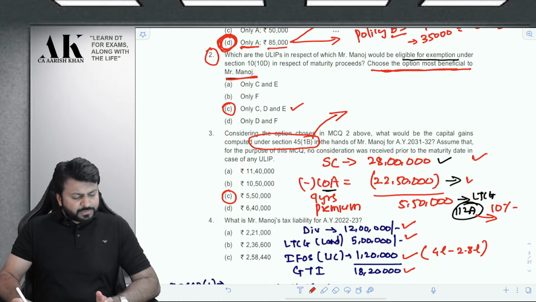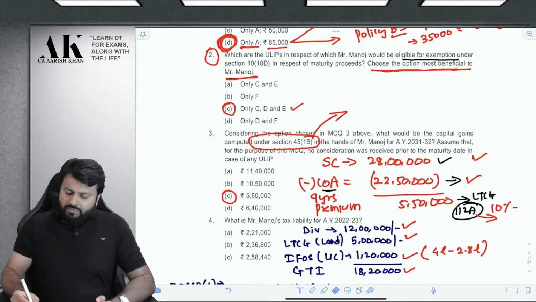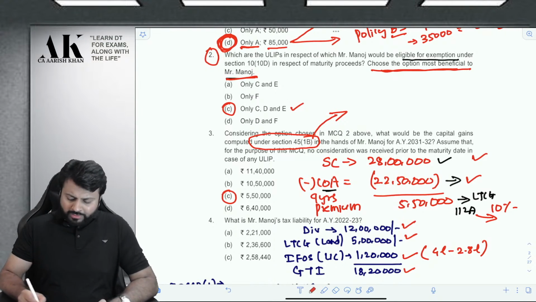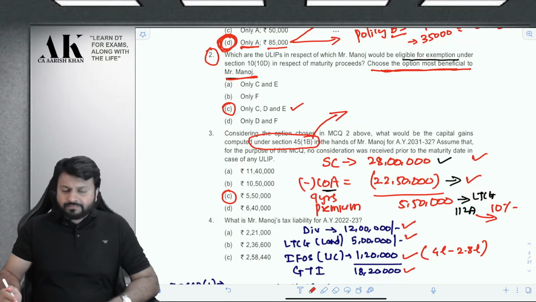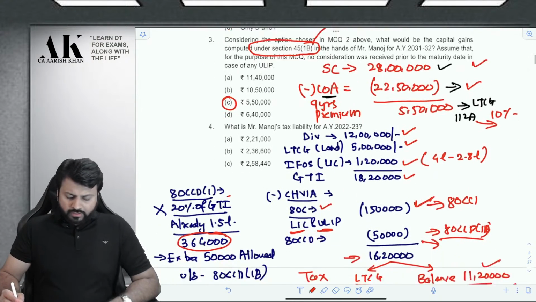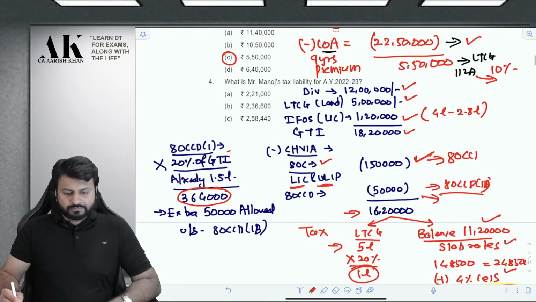So how has it come? Sale consideration minus premium paid. The differential amount will be taxed without indexation. In 112A, you do not get indexation. I hope you know that. So this is an amendment made by Finance Act 2021. Okay. Clear?